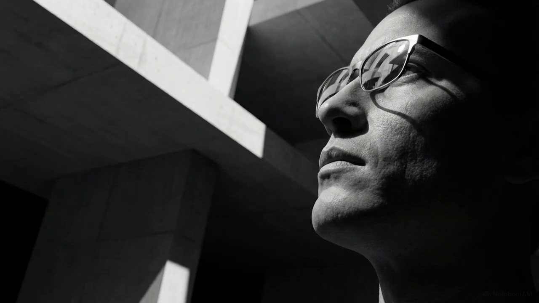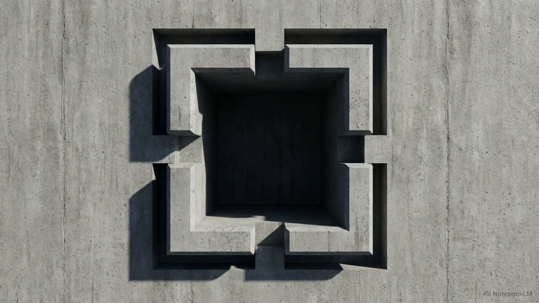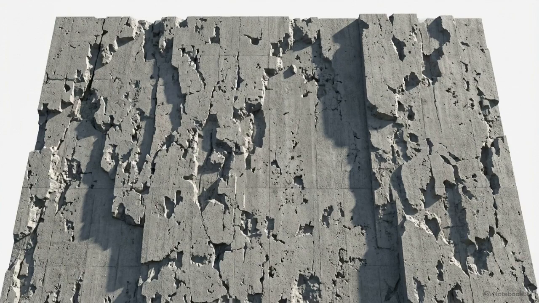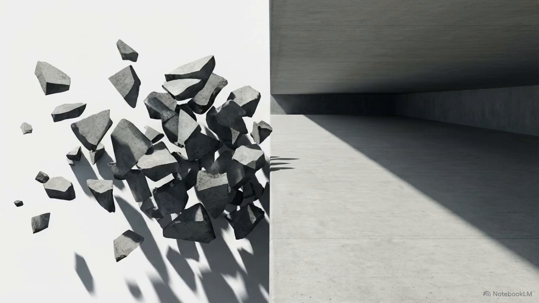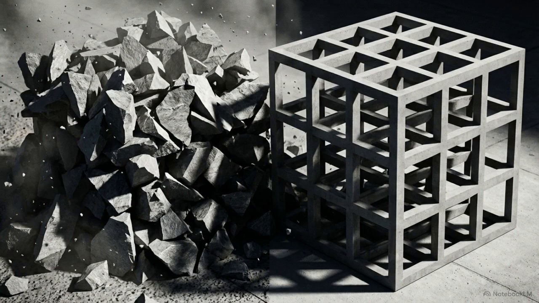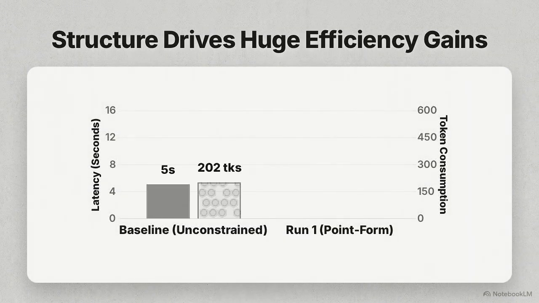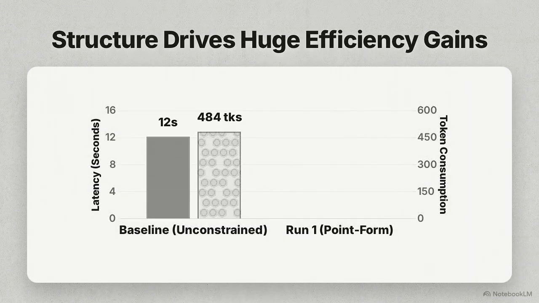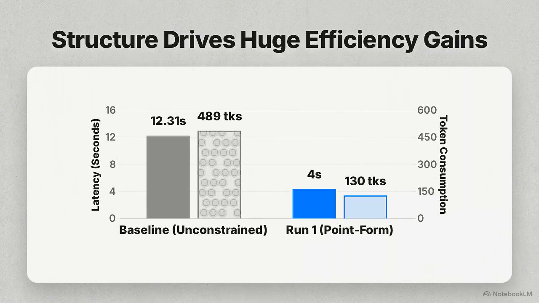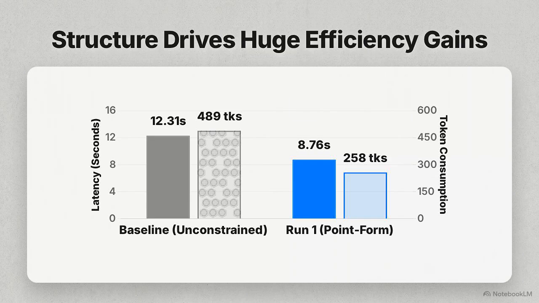Many engineers operate on a specific assumption. Applying robust safety guardrails inflates latency and token consumption. We can evaluate that assumption by comparing the unconstrained baseline run against run 1, which enforced point form invariance. This bar chart compares the two. The unconstrained baseline required 12.31 seconds and 489 tokens. Run 1 dropped to 8.76 seconds and 258 tokens.